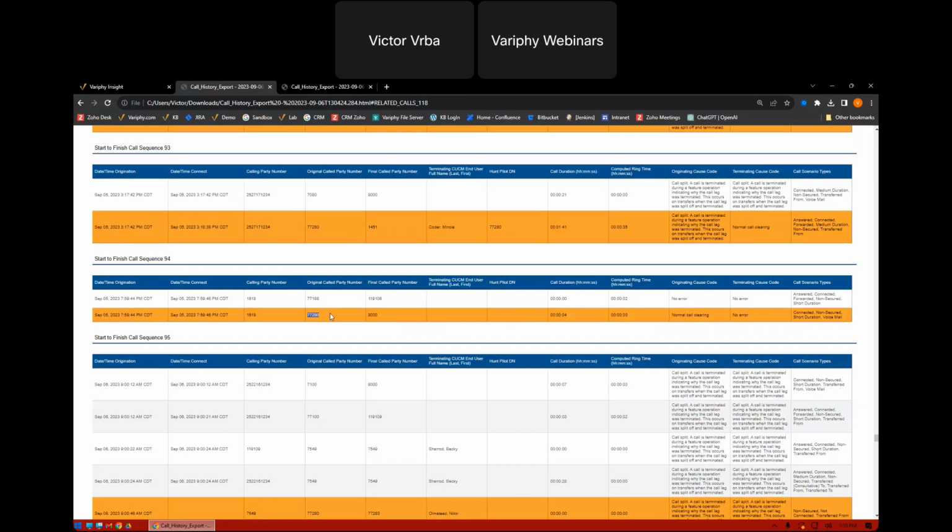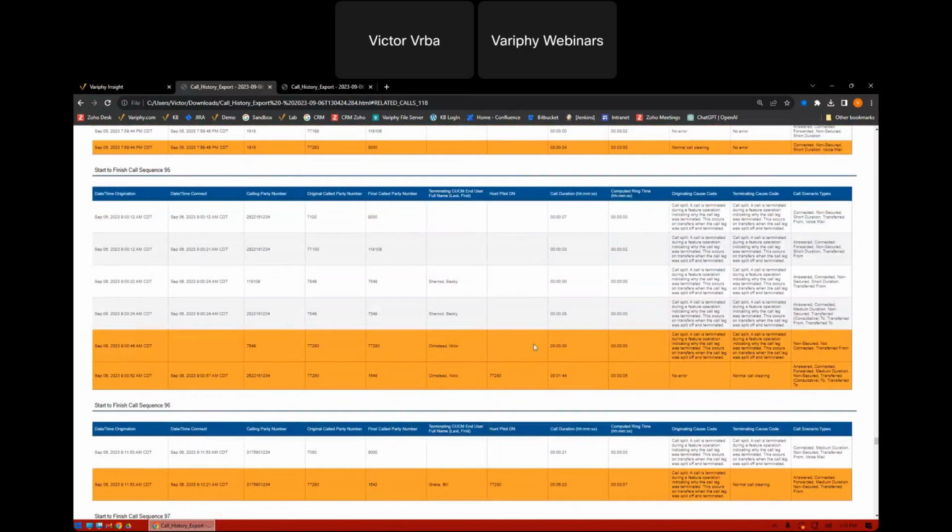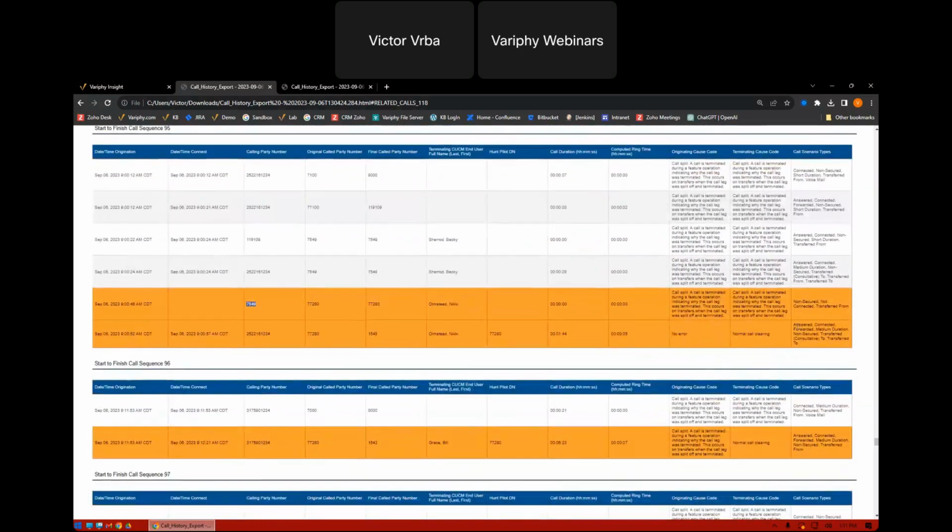A lot of times we would have to do some magic, for lack of a better word. We could focus in on terminating cause codes. Sometimes for more complex environments, we could focus in on a calling party number being a hunt group and eliminate those calls. So there are a lot of different things, depending on how your environment was set up, to figure out an accurate count of how many calls actually came into the hunt group and who answered those. It took a lot of looking through the data, but with the new filters, we're going to greatly simplify that.